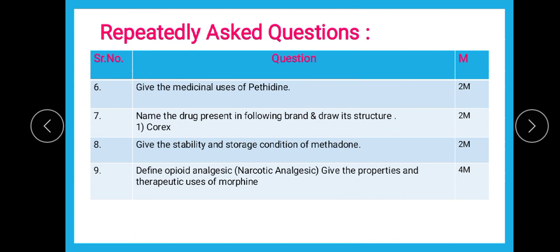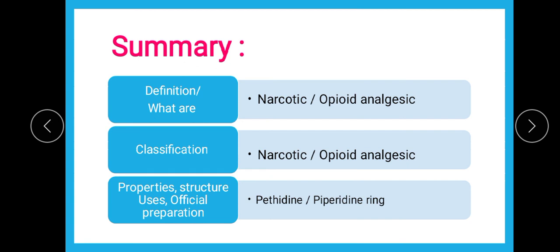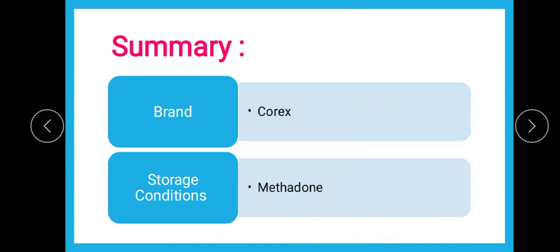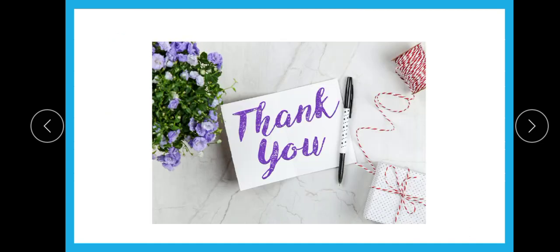Okay, so next, the summary. The definition is important for narcotic analgesic or opioid analgesic, and the classification of the same is important, whereas the properties, structure, uses and official preparations for pethidine are important, which contains a piperidine ring or piperidine heterocycle. The brand Corex is important, plus the storage conditions of methadone are important with respect to the chapter narcotic analgesics. So here we finish with the repeatedly asked or frequently asked questions for narcotic analgesics.